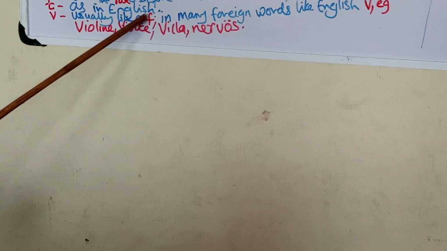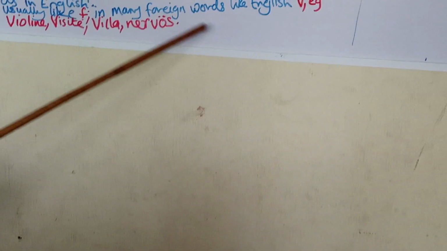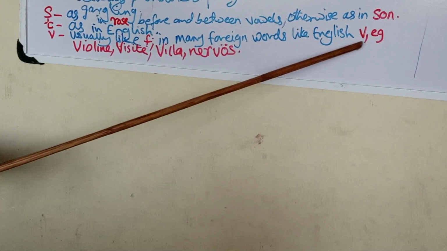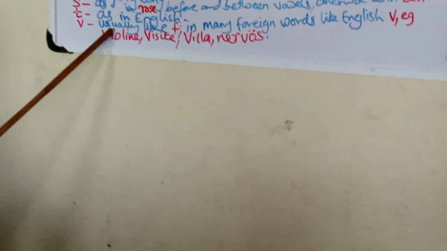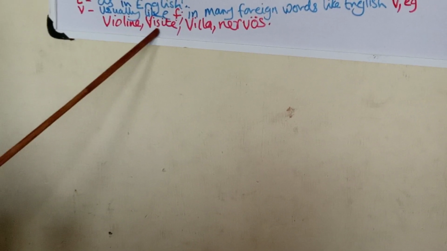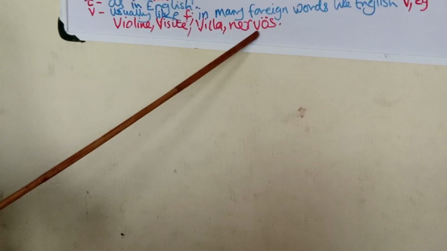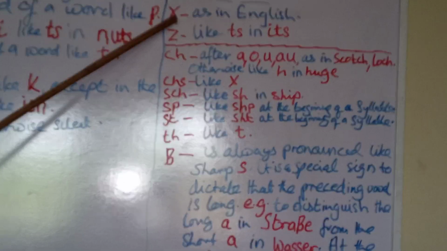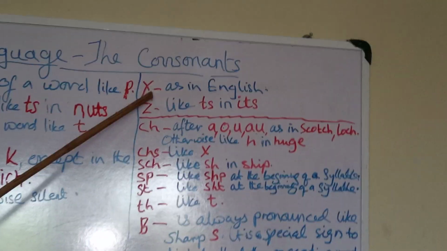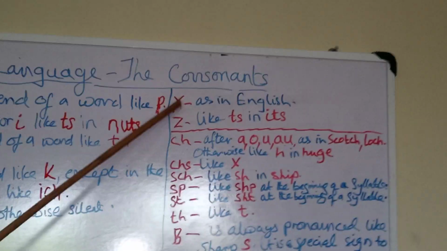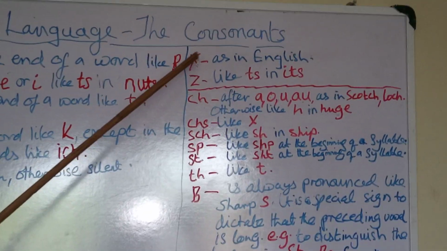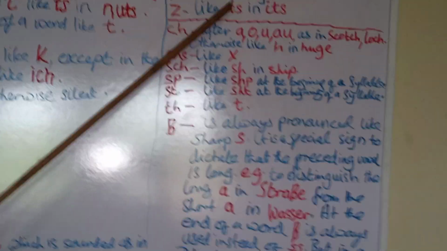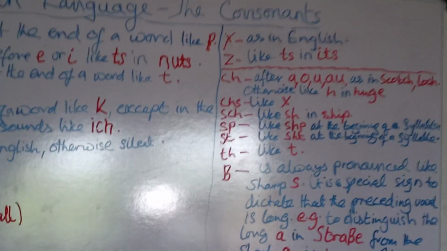V, usually like F, in many foreign words like English V, for example violin, visit, villa, nervous. X, as in English. Z, like TS in it.